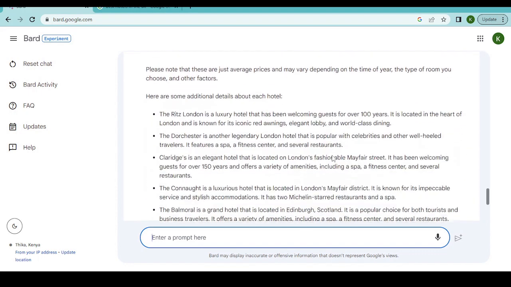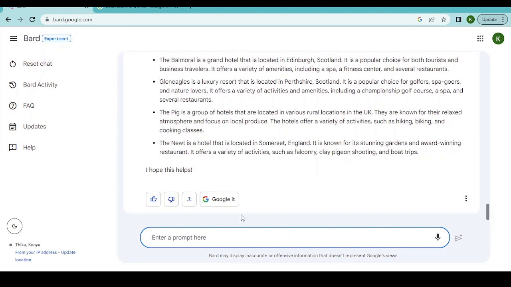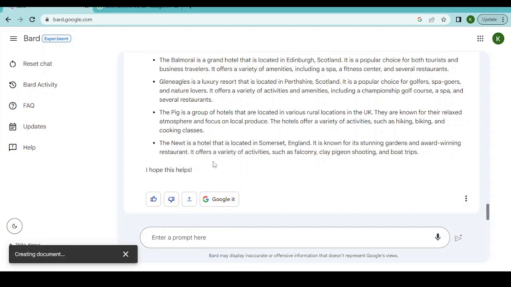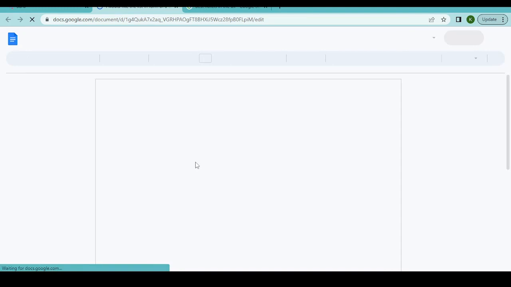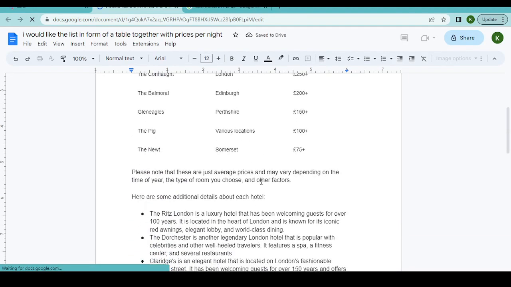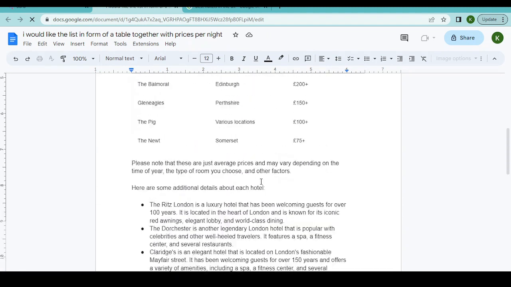Now, if you want to continue enjoying this further, you can come here where we have these icons. We have what we call export response. You can click on export response and export to Google Docs. Like I said, you can export to the Google ecosystem. Once you click on it, it will create the Google Docs for you. Then you can click here, open docs, and once you open docs, what you get is that list. You can see it and the conversation that you have had with it.